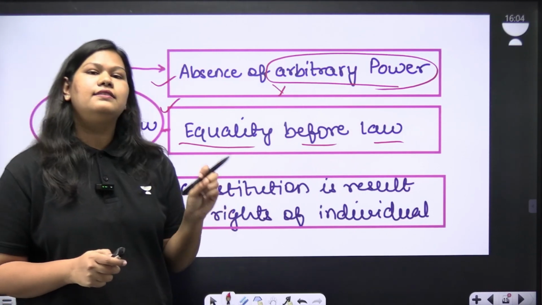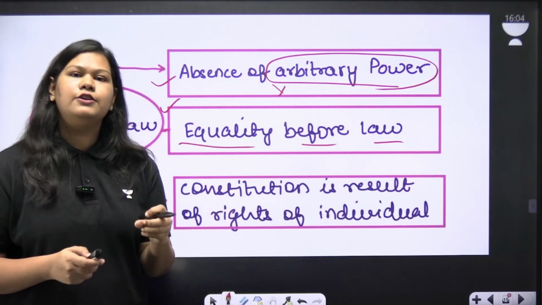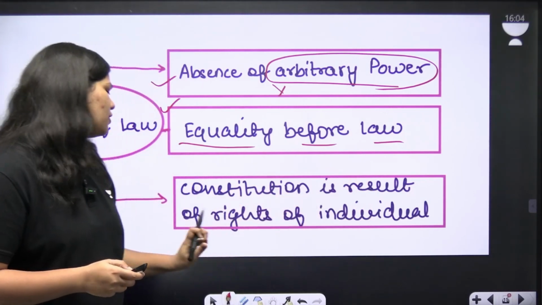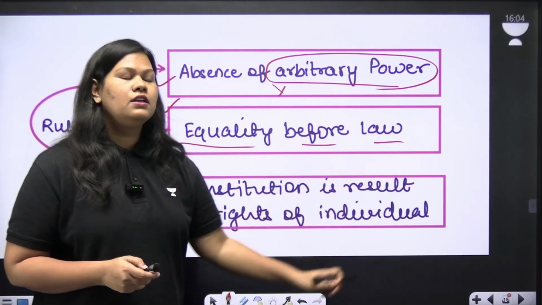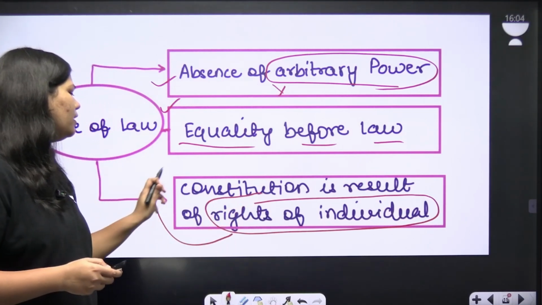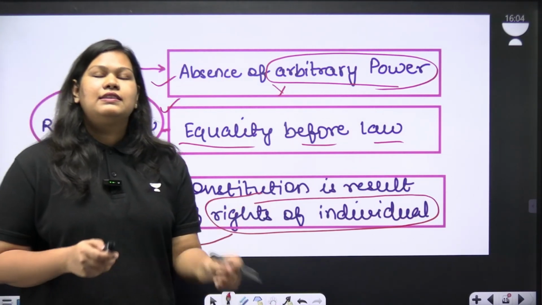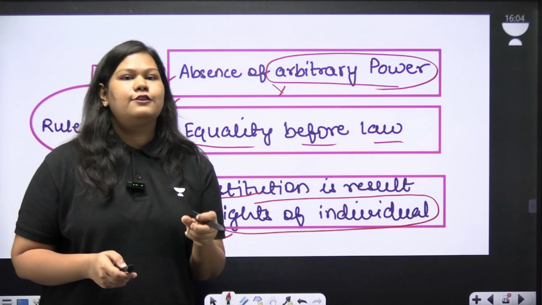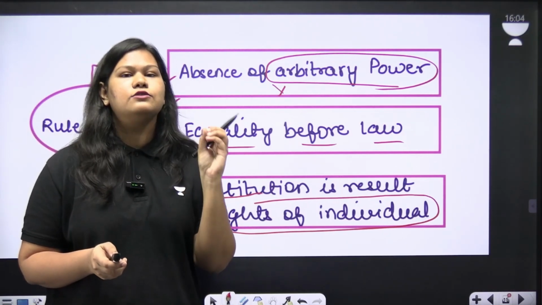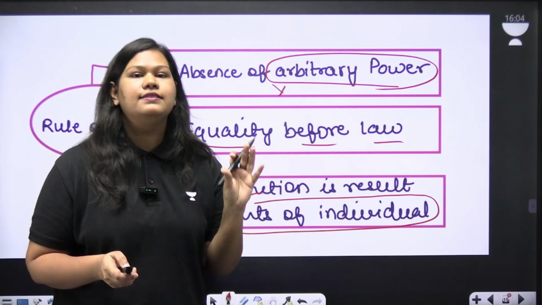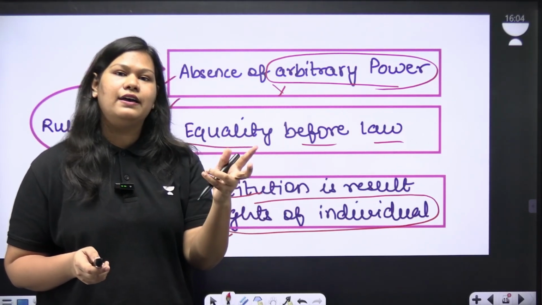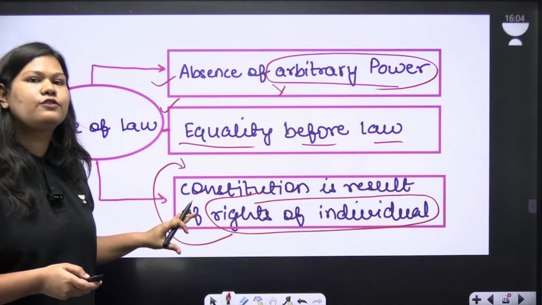Now let us look at the third element of rule of law. It states that the constitution is the result of the rights of individuals. So individuals have rights, that is why they have given themselves what? Constitution. This is not applicable in the case of India, because India considers the constitution as the source of individuals' rights. So India considers the constitution as the source of rights and not the other way around, which is what is written in the third element of rule of law.